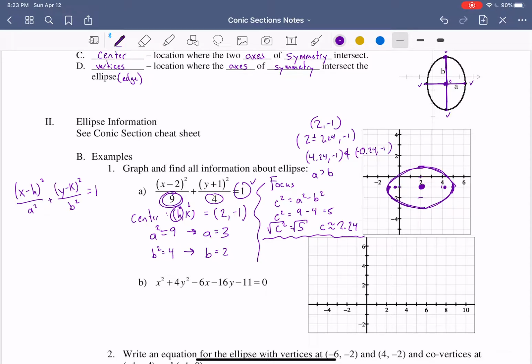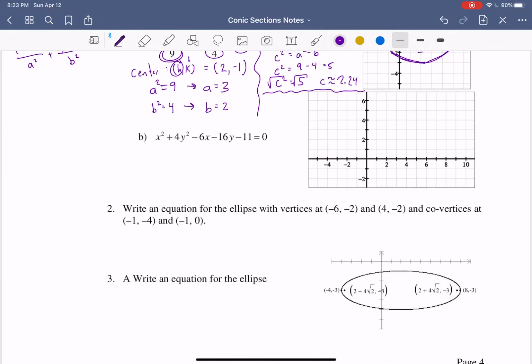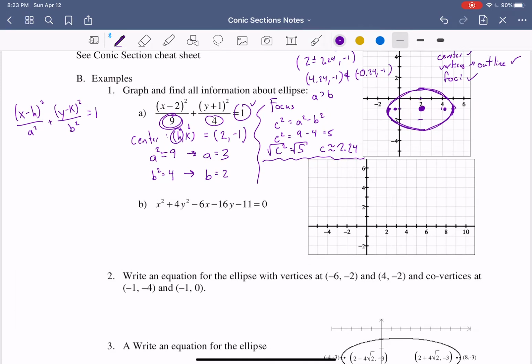We have the center, right? We use our vertices to draw our outline, and then we drew our foci. So we hit all the required pieces. Let's look at another example. This time we have to use our completing the squares method.